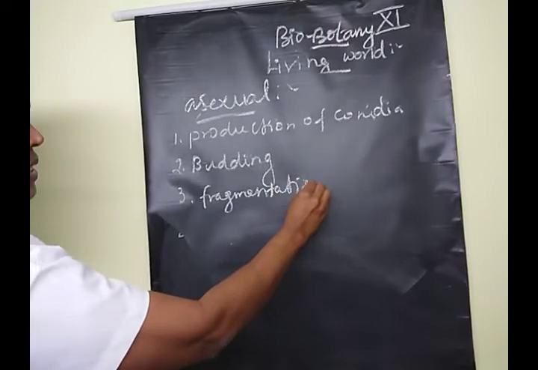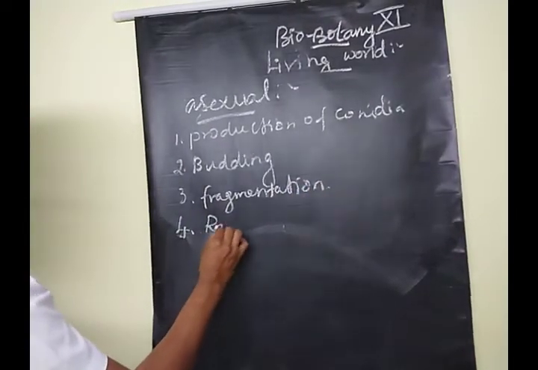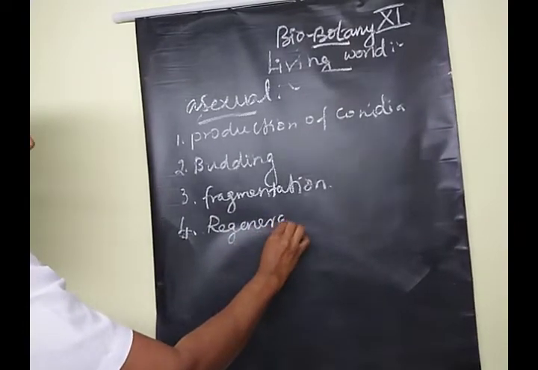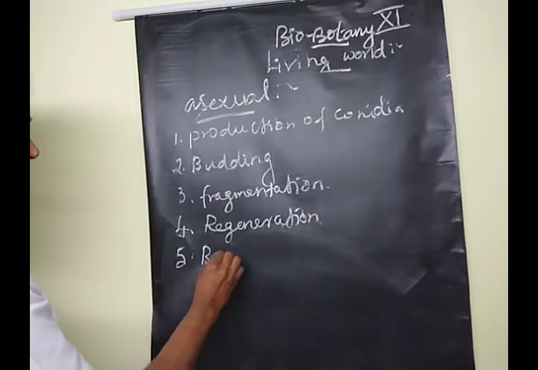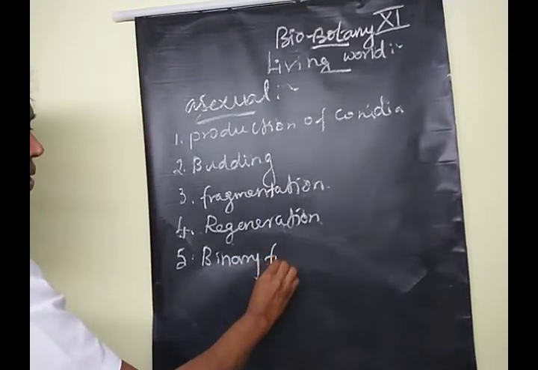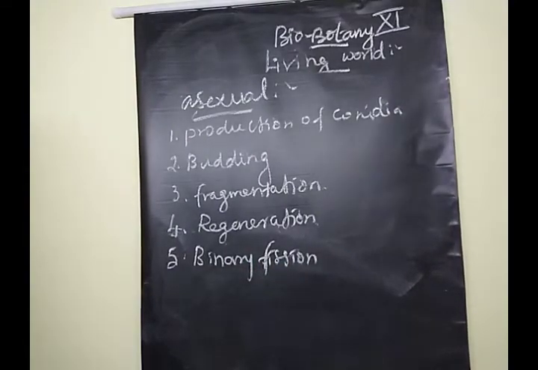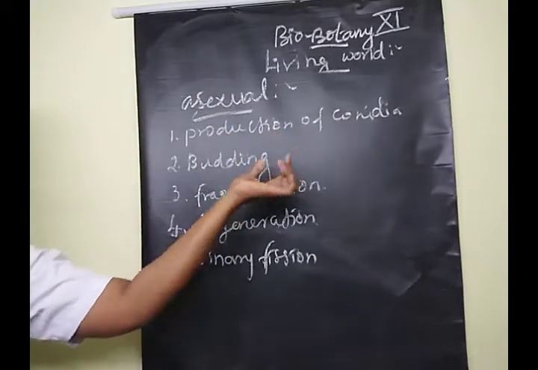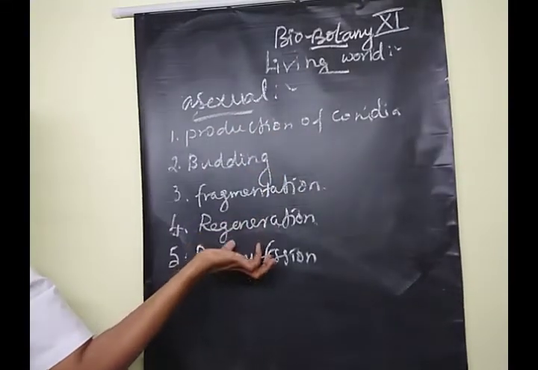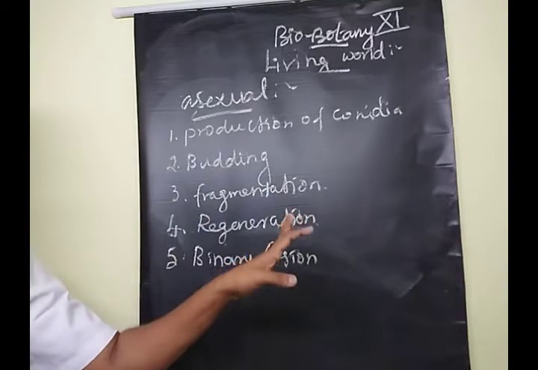Next one is fragmentation. The next one, regeneration. The next one is binary fission. Clear? What are the asexual methods of living organisms? Production of conidia, budding, fragmentation, regeneration, binary fission. These are the asexual methods of reproduction in living organisms.